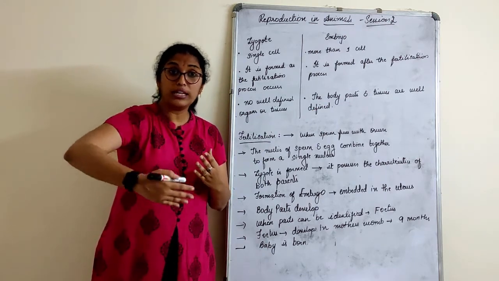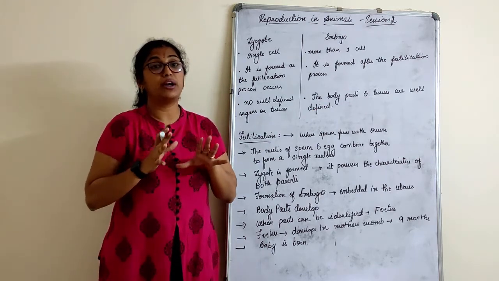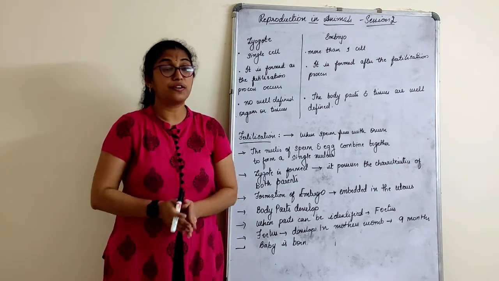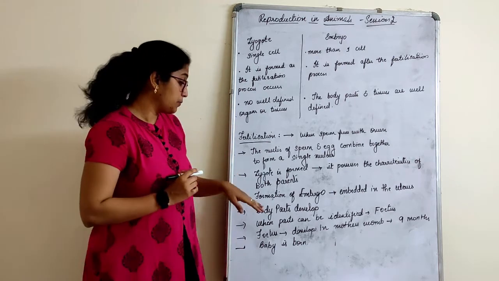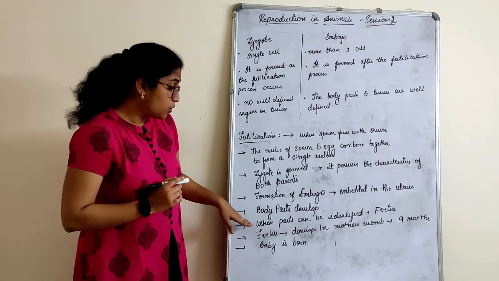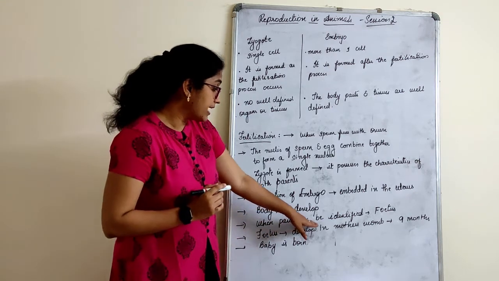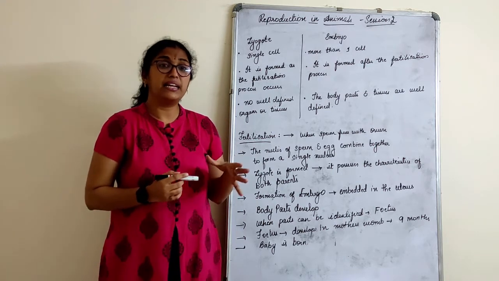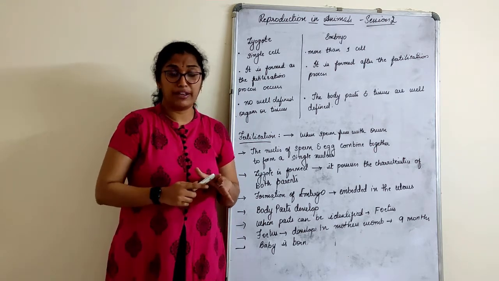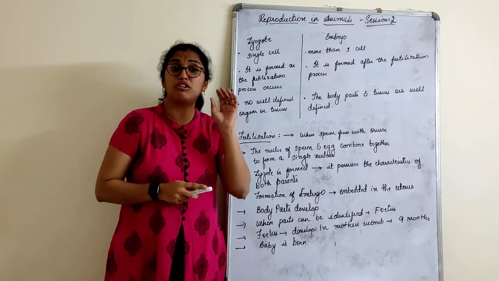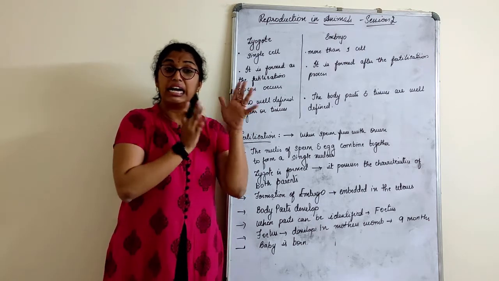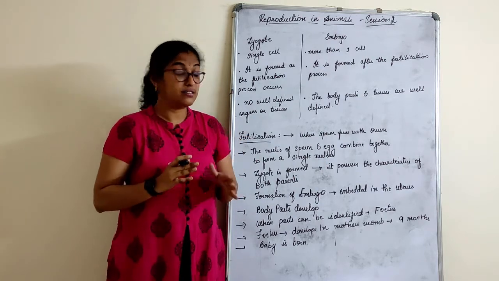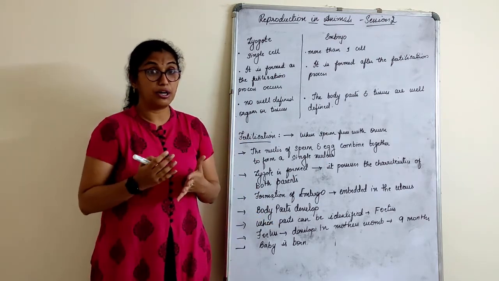this will slowly start developing. Once the body parts are well defined, we can identify the body parts. At that point of time, we call that as a fetus. So the body parts develop. When parts can be identified at that point of time, we call that as a fetus. Medical terms wise, we do not call it a baby always. So whenever you go to a doctor, they always term that as a fetus until the baby comes out, then it is a baby. Until then it is a fetus, right? Because we can identify the body parts.